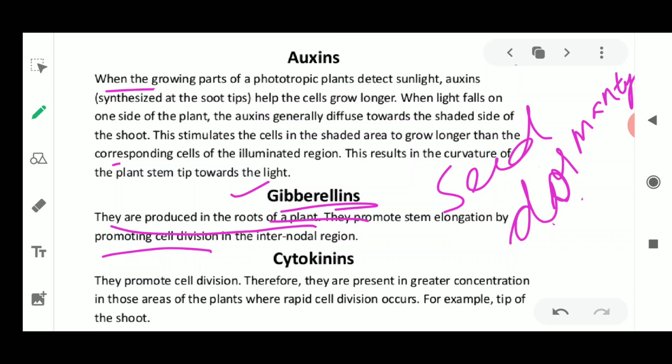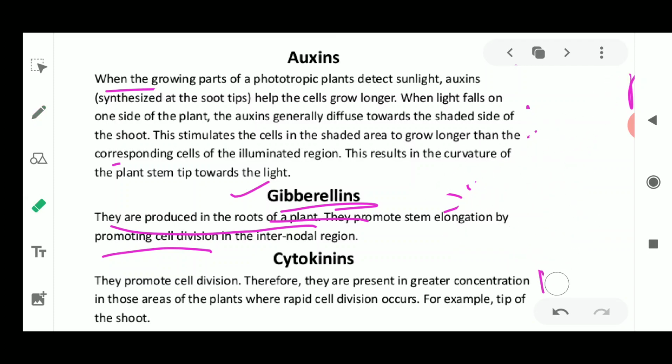So why does this happen? If you mix both the seeds together, watermelon seeds and pea seeds, what will happen? These plants are not going to grow. One of the seeds will remain dormant. It is going to remain inactive. So this seed dormancy is the inactive stage of the seed where the seed is not going to grow properly.